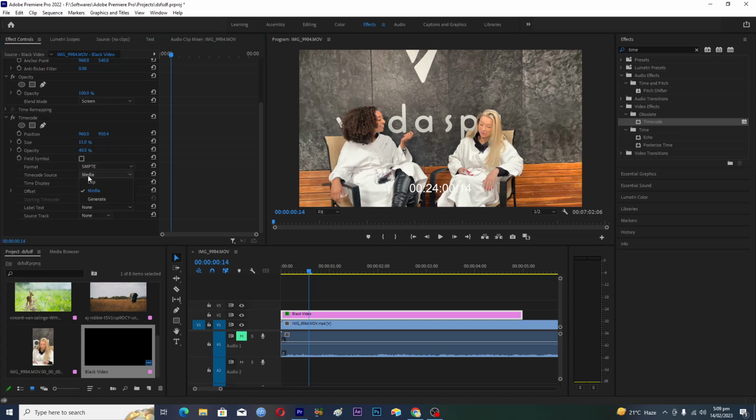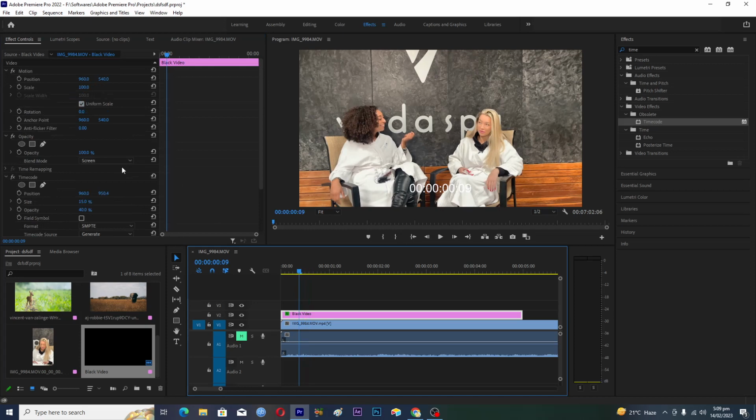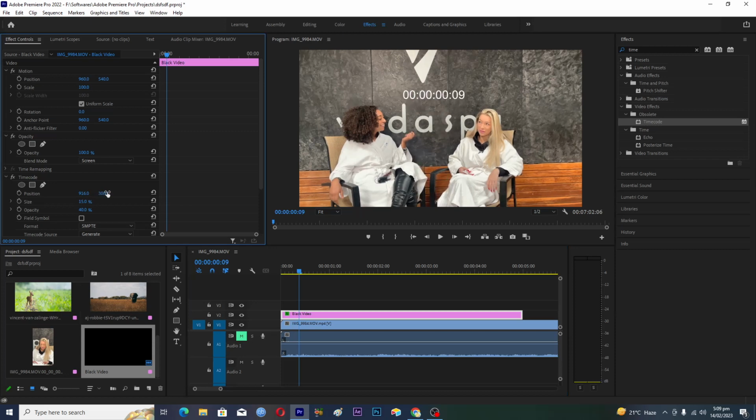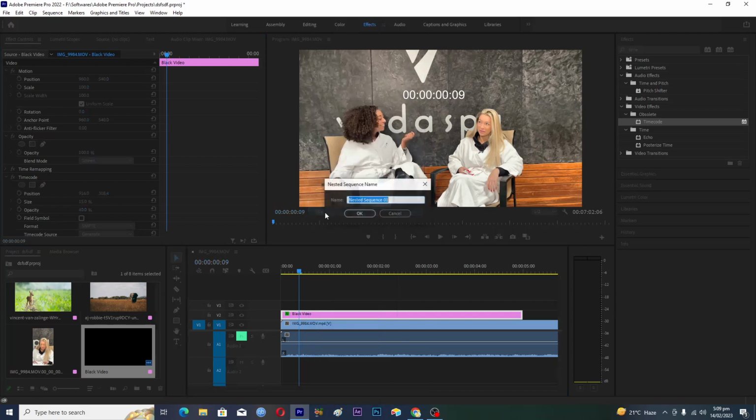Okay, and you can adjust the position of this slider by going into this option here. Like if you want it on the top, you can set it like this one. Okay, so now that we have all this set, we will select this video clip here, right click and just click on Nest.